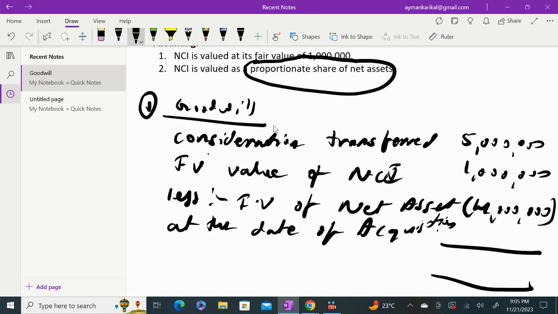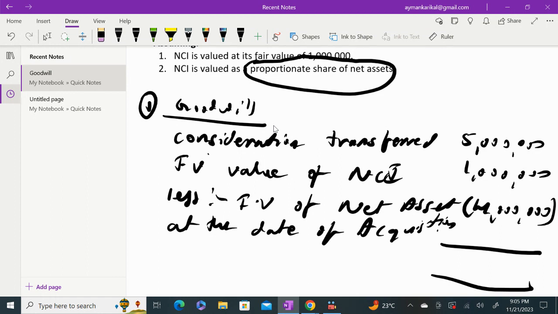Here you have basically paid 5 million to acquire 80% of the shares. You haven't acquired 20%, but those shares are valued at 1 million. So in order to acquire net asset worth 4 million, it's almost 6 million which is required. So you are paying more than what you are getting.